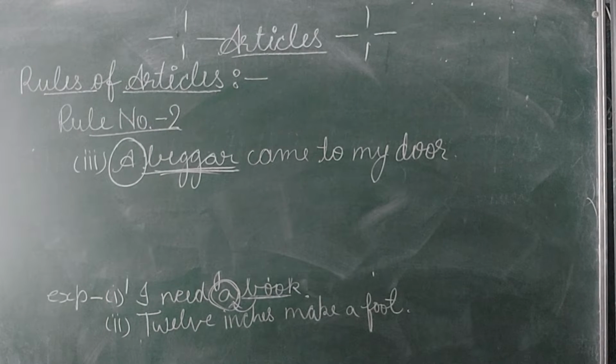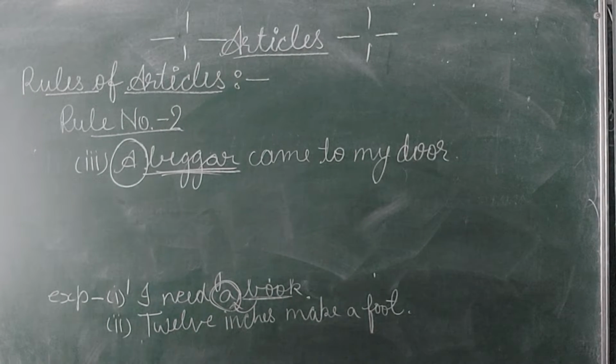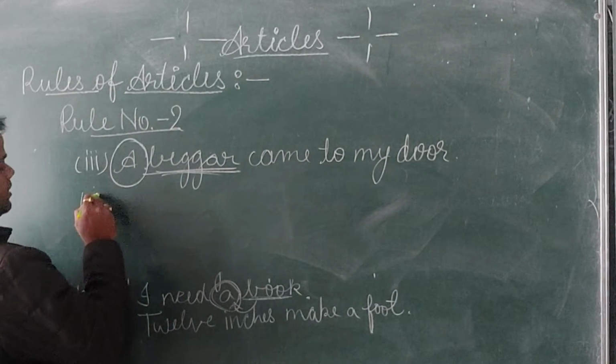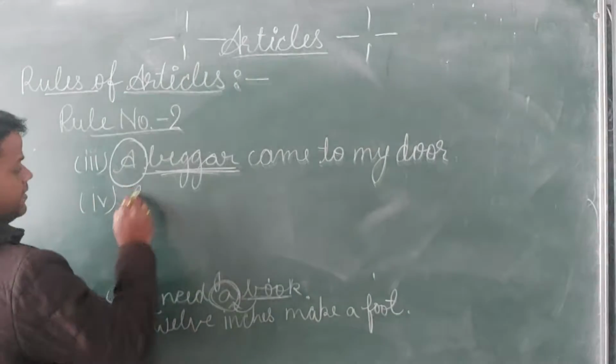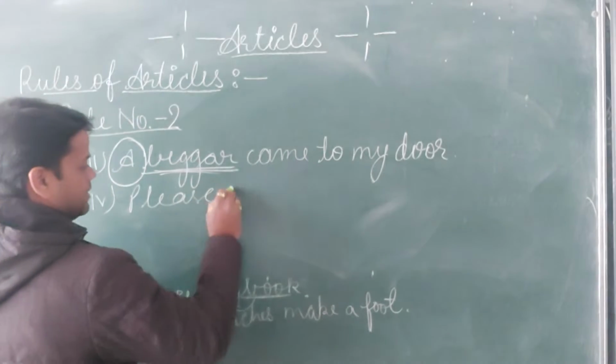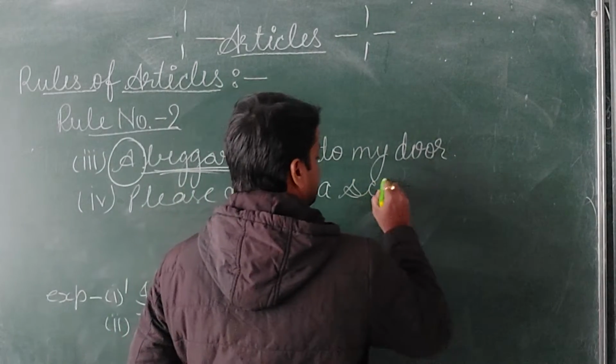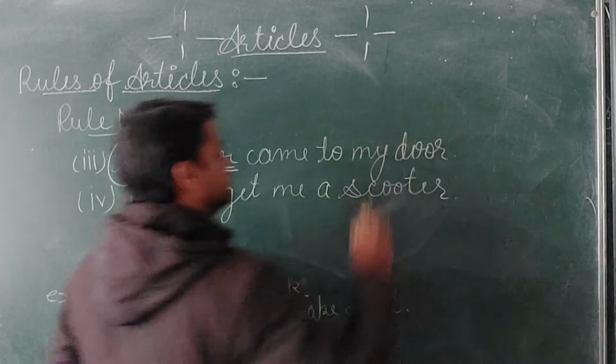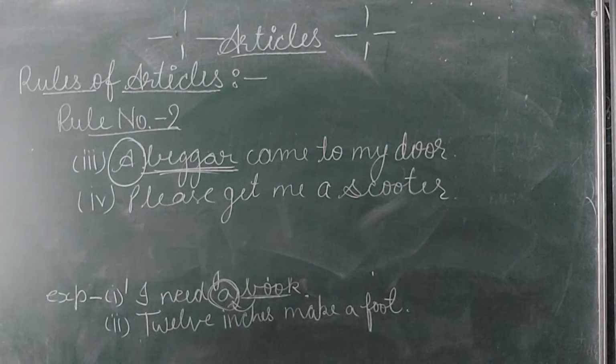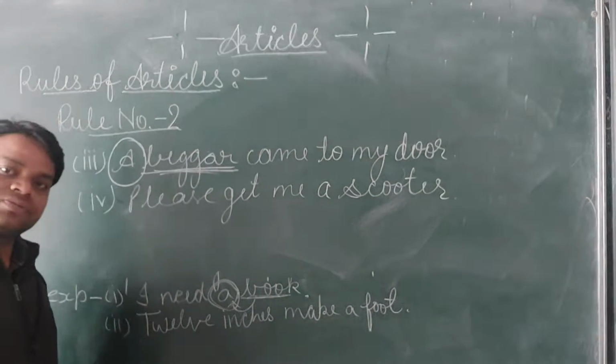Now we can see another example. Example number 4: please get me a scooter. Once again you can see, in this sentence it is talking about one scooter, not two scooters.